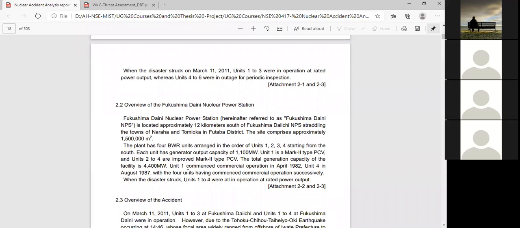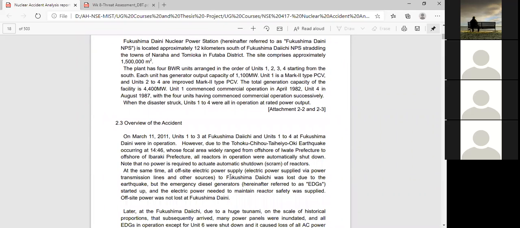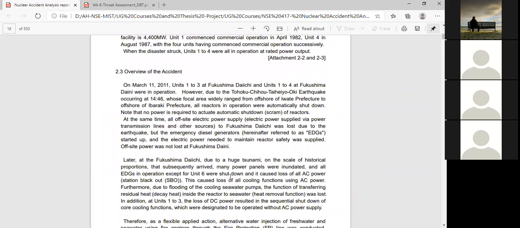Then there are some specifications that I mentioned, how much power and capacity there was. That is already written clearly here, and also in my slide from yesterday. Then the overview of the accident, how the accident happened. It was written clearly how many units were in operation and how many units were under inspection. So you have to write all of that down.